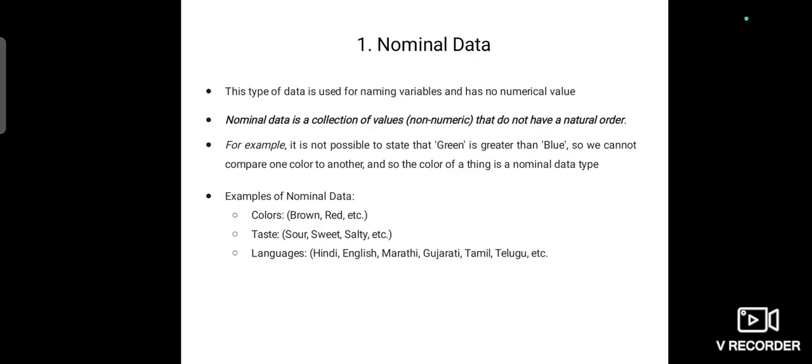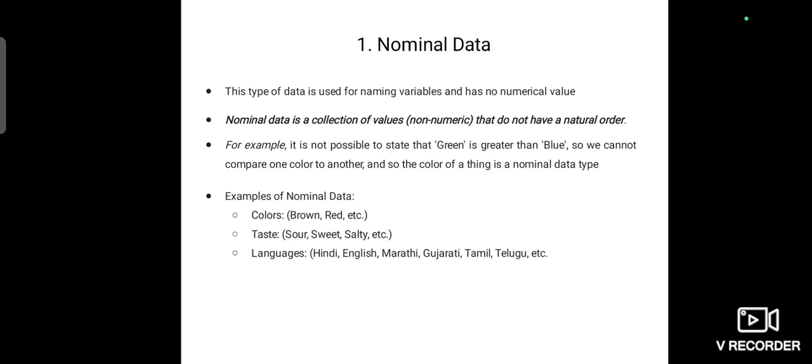It is one of the simplest forms of data in statistics and is used to classify data into distinct categories which do not have any order or ranking.